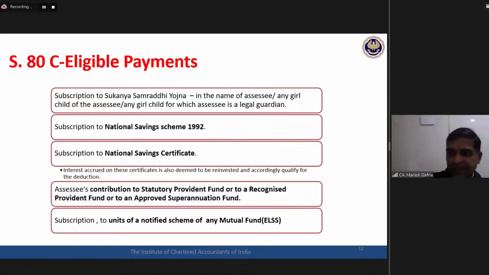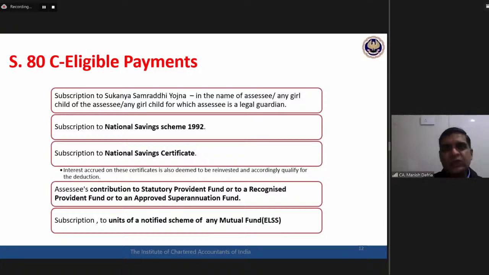So next year, that interest earned will generate an 80C deduction also. The interest earned will become taxable, and then it will be entitled for this 80C deduction also. Okay, so National Savings Certificate.